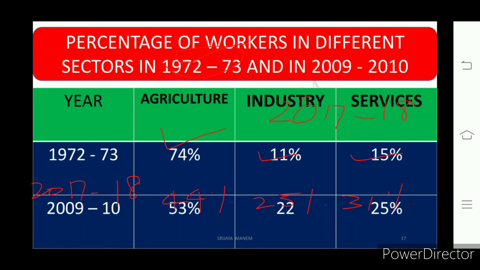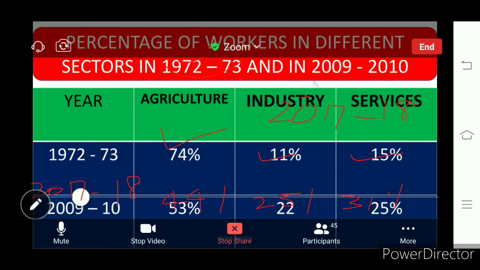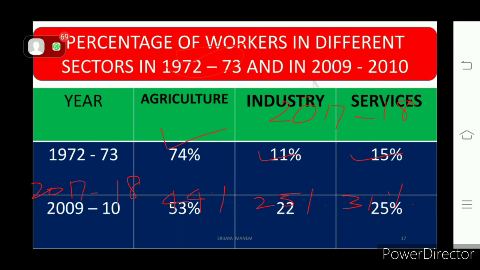Okay, where do we find maximum employment in the three sectors? Agriculture. So why do we find much more employment in agriculture? It is because employment opportunities are not much in industries and services. So how can we come to know this? We will come to know by studying another table that I will reveal to you.